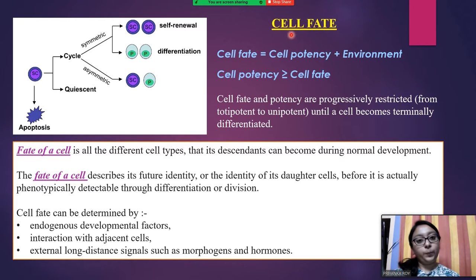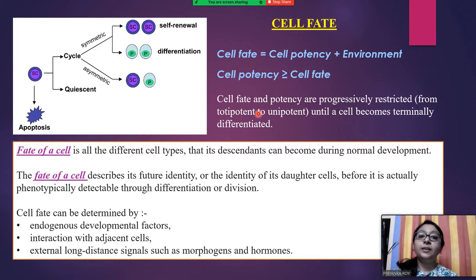So the next topic is cell fate. Earlier I have already discussed what is cell potency. So cell fate is nothing but the different cell types that the cell can become, or the different descendants that it will produce during a normal development of the cells. So you can understand that cell potency is the ability, as I have already discussed, to give rise to different cell types of a particular cell. So the cell fate is nothing but the end product of this ability.